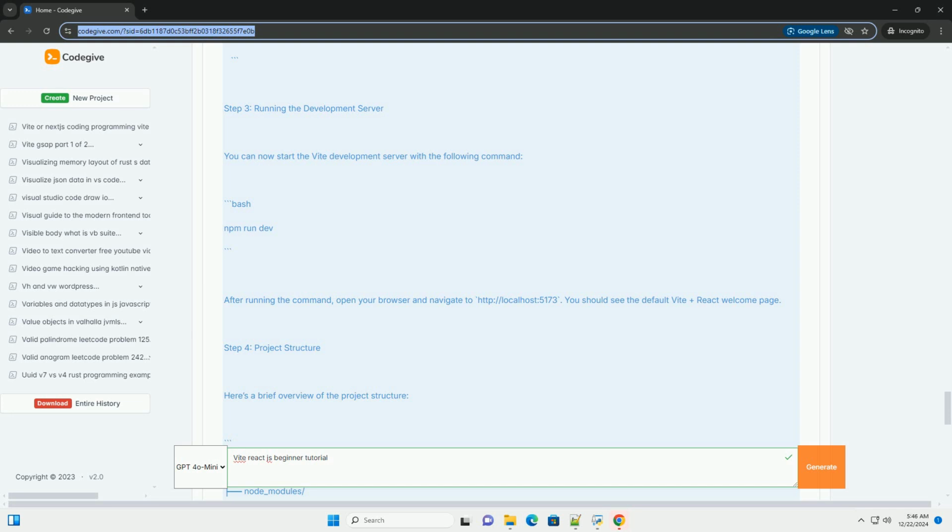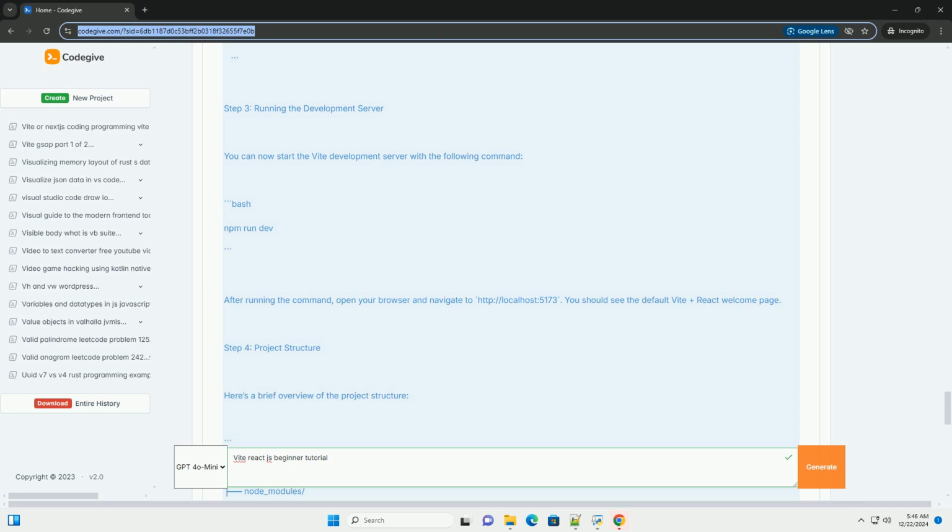Step 4. Project Structure Overview. Your newly created Vite React project has a basic structure that looks like this. my-vite-react-app: node_modules, public, src, App.jsx, main.jsx, index.css, index.html, package.json, vite.config.js.